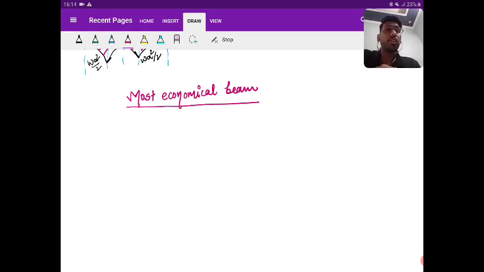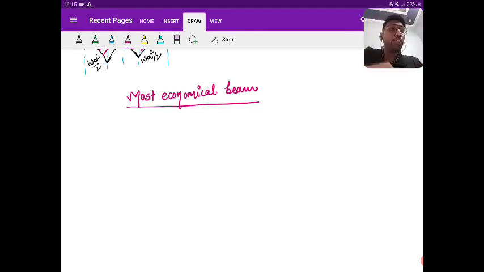Yes, I'm repeating once more. A beam can be economical when we use the lower quality material. We can use the lower quality material when the stress developed in the material is less than its strength. That means I need to reduce the stress acting on the beam for the given load. Now this can be possible when the bending moment is minimum, and the bending moment is minimum when the maximum positive bending moment is equal to the maximum negative bending moment for a given loading.